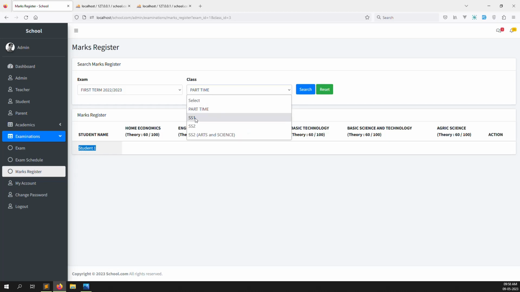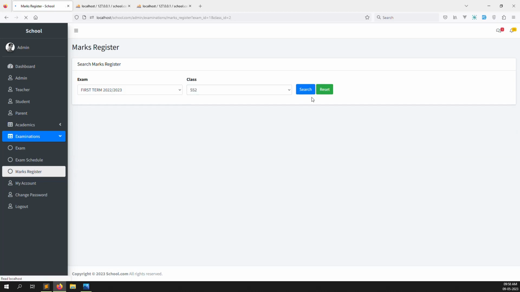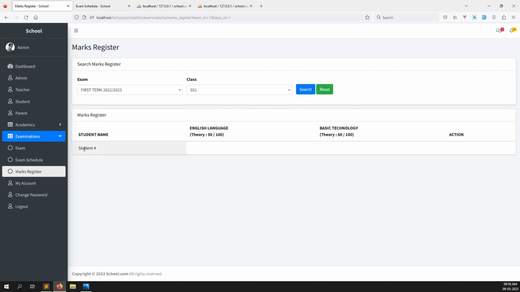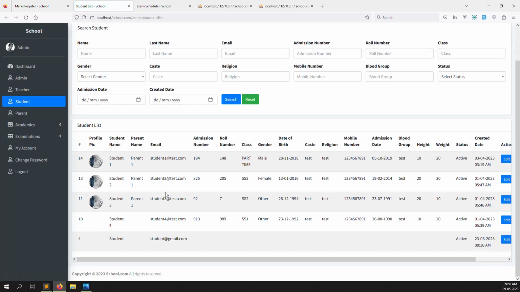Suppose I go to ss2 and search. I think data are not found for the mark scheduling inside ss2, this is the reason. Let's go to ss1, the data is found. So I can show you. Okay, data found, and student 4 is also there. Suppose I go to students; inside you can see student 4 is in ss1, and in ss2 there is none, this is the reason.